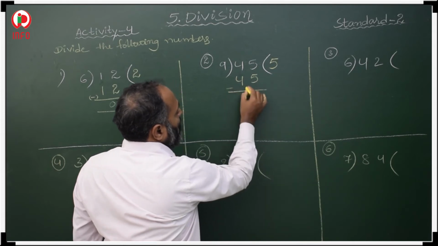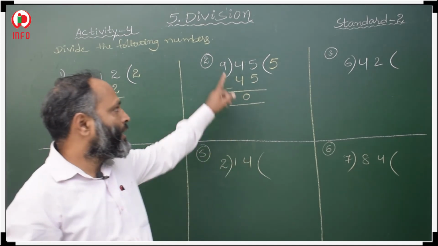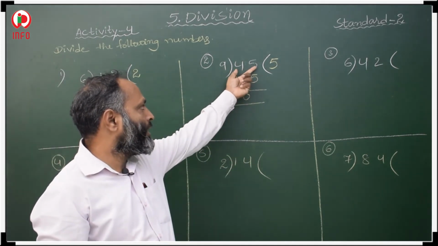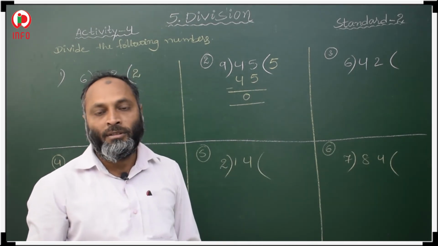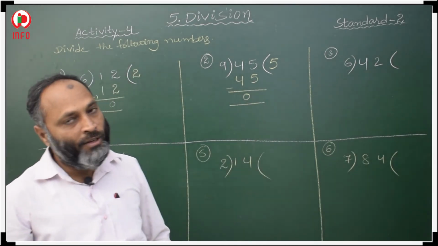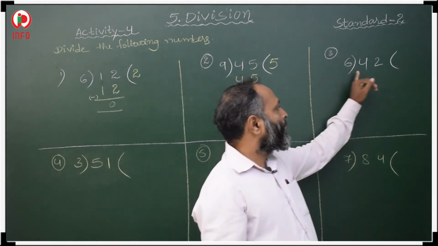Then 45 minus 45, 0. This is the divisor, this is the dividend, this is the quotient, and the remainder is 0. The remainder is 0. Okay. Now in the third one,